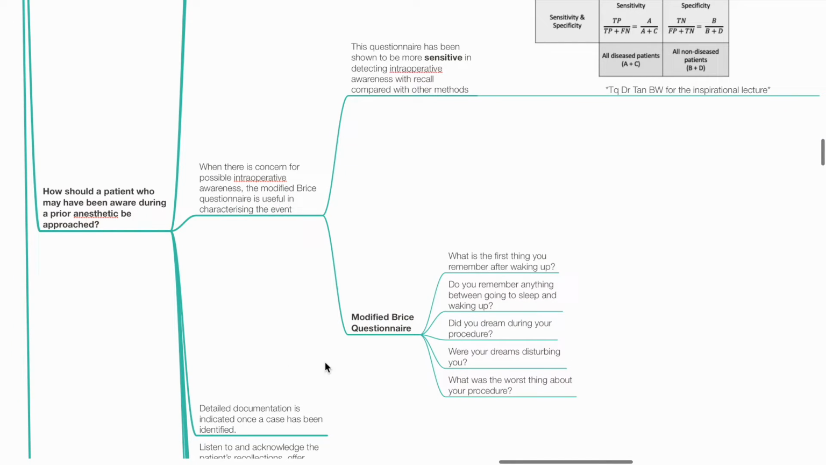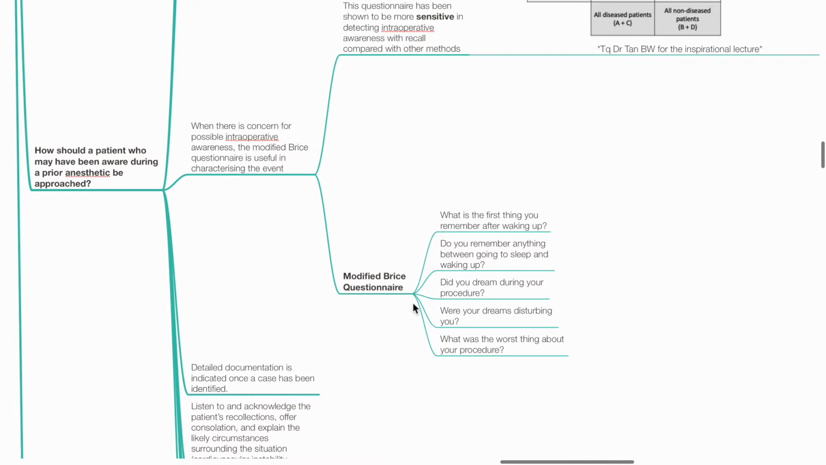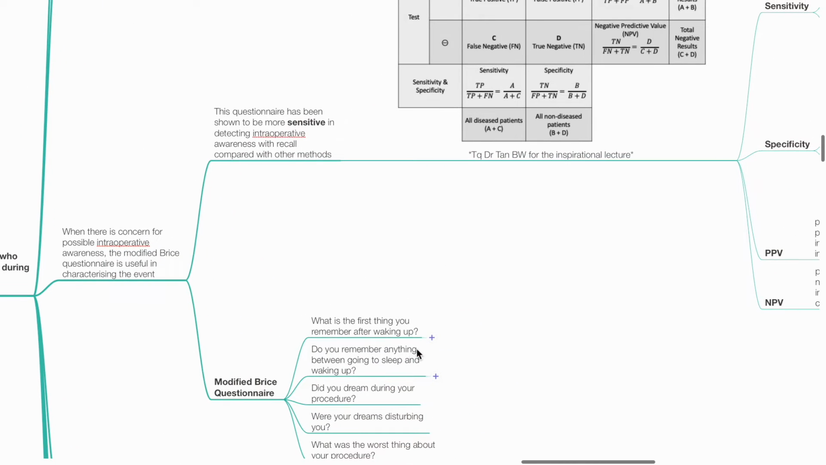It consists of 5 questions. What is the first thing you remember after waking up? Do you remember anything between going to sleep and waking up? Did you dream during your procedure? Were your dreams disturbing to you? And what was the worst thing about your procedure? This questionnaire has been shown to be more sensitive in detecting intraoperative awareness with recall compared to other methods.